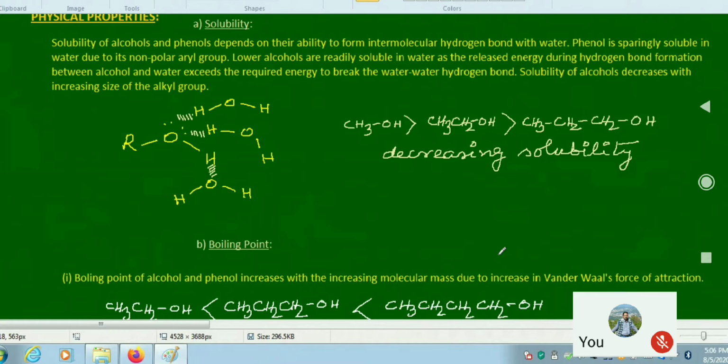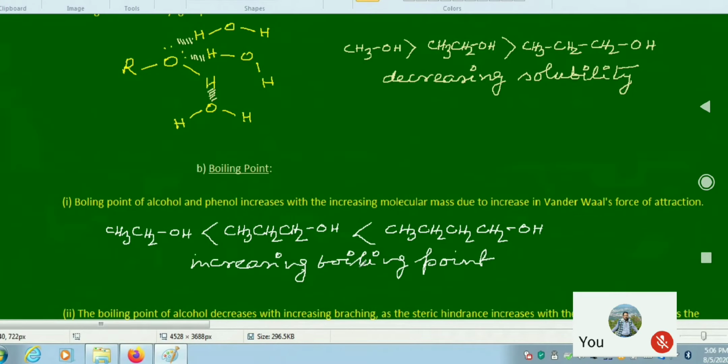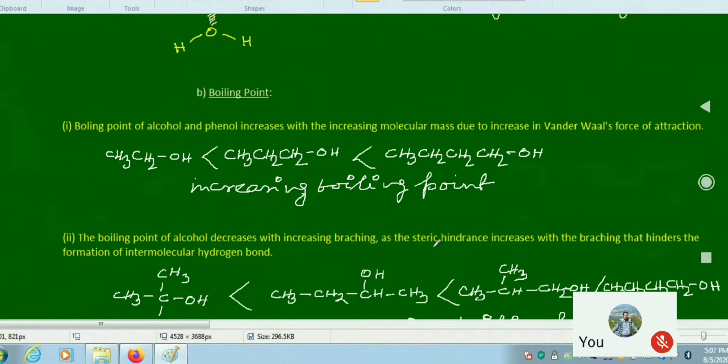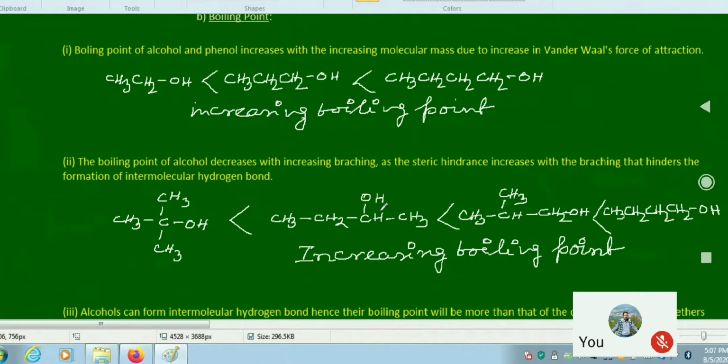Next, find the boiling point. Boiling point of alcohol and phenol increases with the increasing molecular mass due to increase in van der Waals force of attraction. So, as we take an example here, ethanol, propanol, and butanol, the molecular mass is also increasing, and therefore their boiling point will also increase. But if the branching in the alcohol increases, then boiling point becomes less.